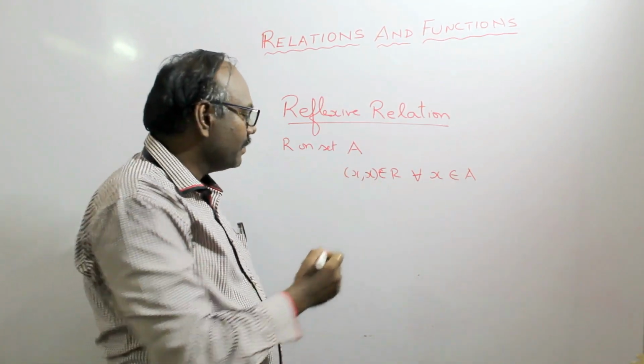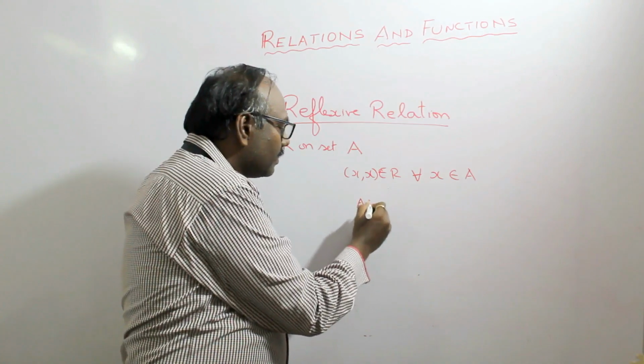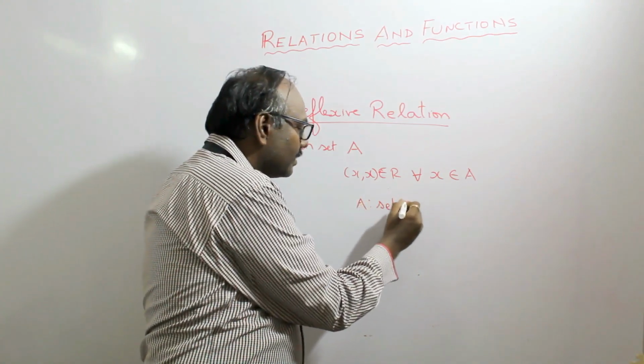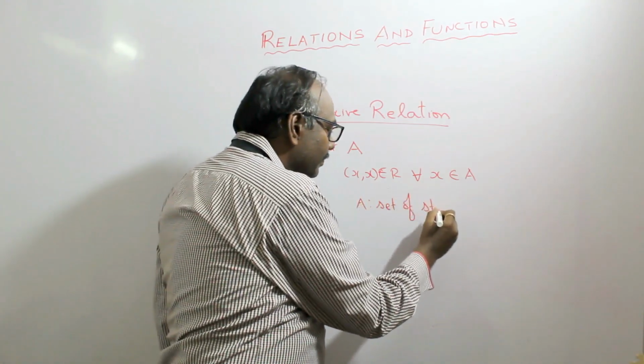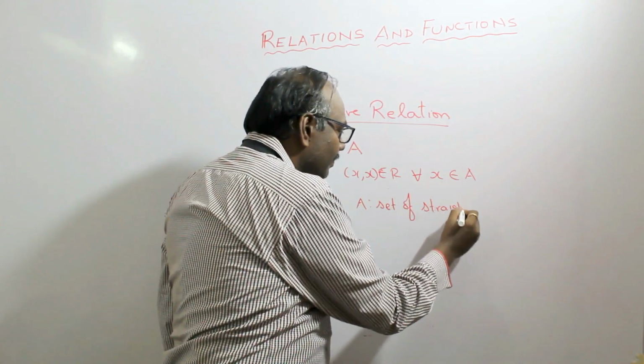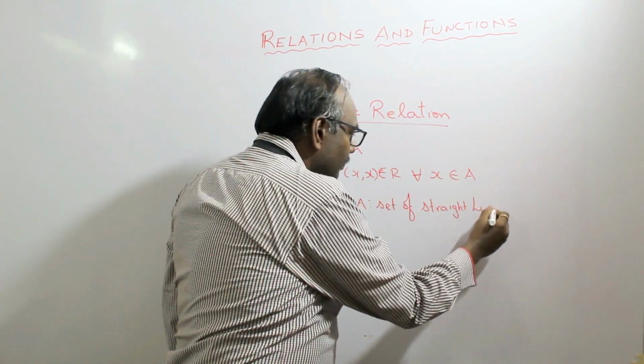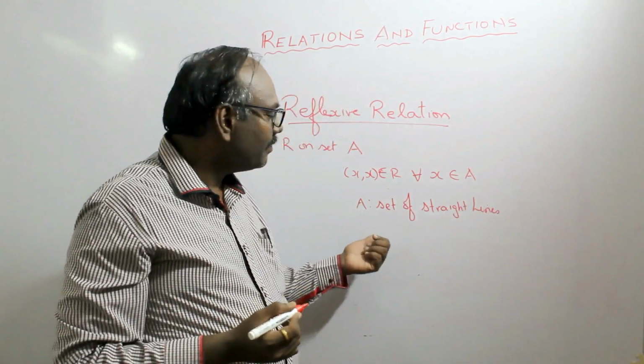Let us take an example. Let A be the set of straight lines.